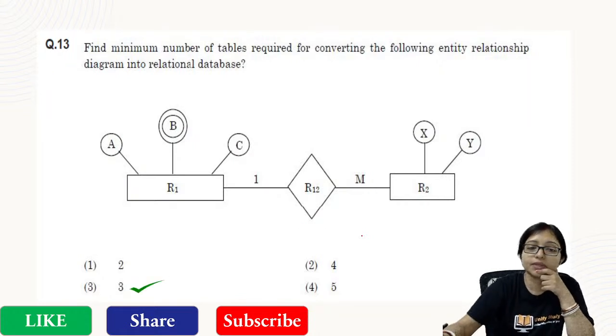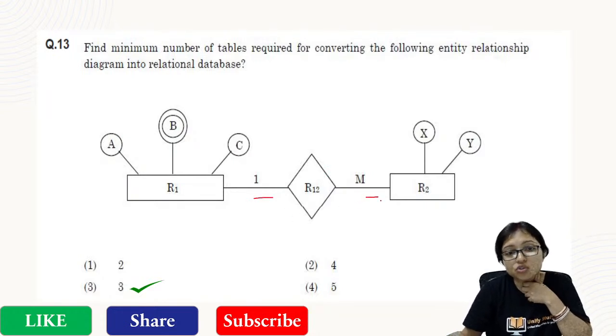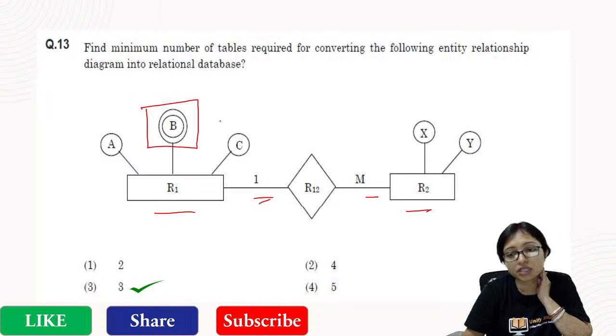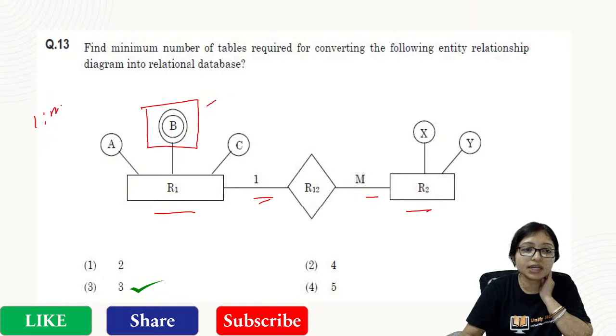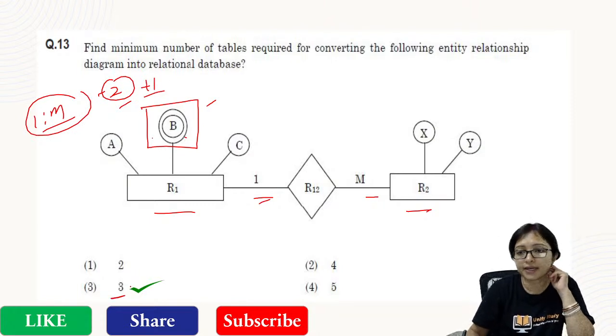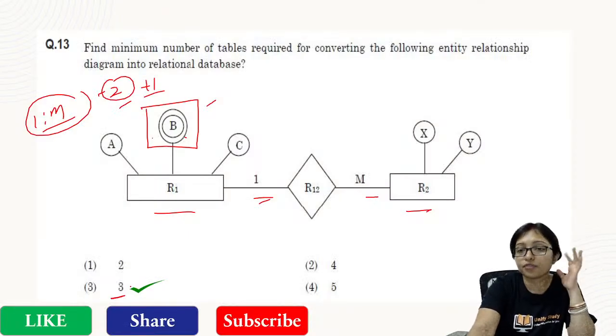Okay, so answer will be 3. Definitely answer is 3, because here is a one to many relationship. That is okay. So with the one part I can combine R1, R2, that can be combined. But as this is a multi-valued attribute, for this multi-valued attribute I require an extra table. Right? So for one to many I require only 2 tables. That is okay. But for this one I require an extra table. That's why my answer will be 3 here. 3 is the answer. So it was the important part of ER diagram.